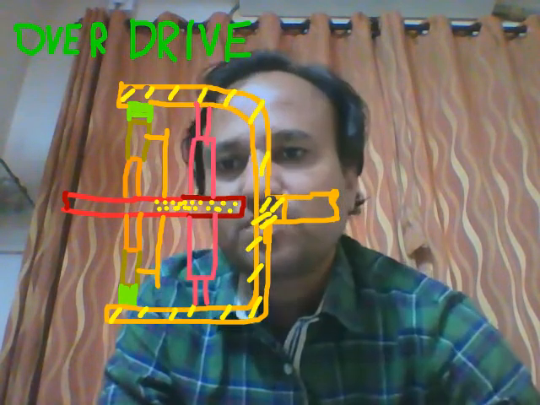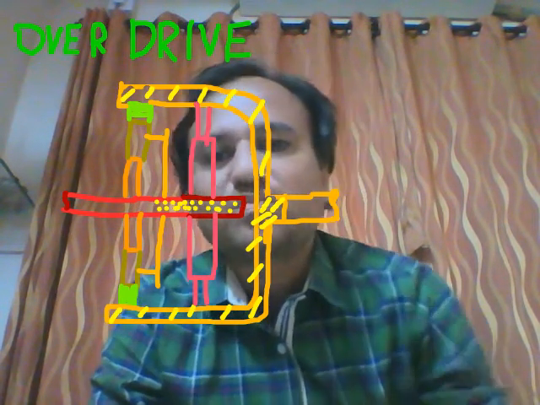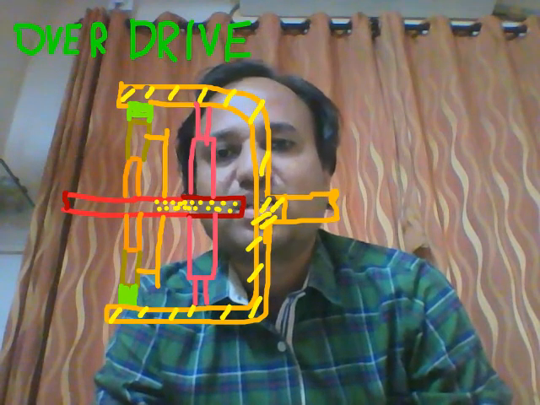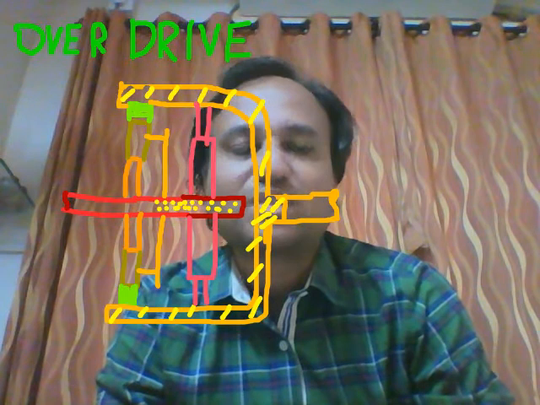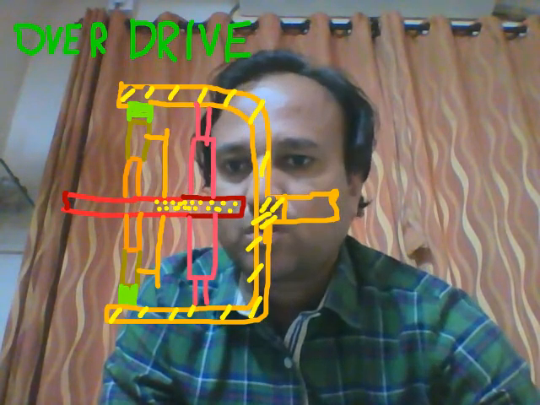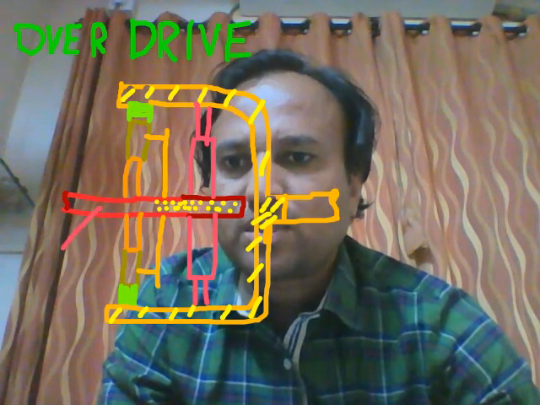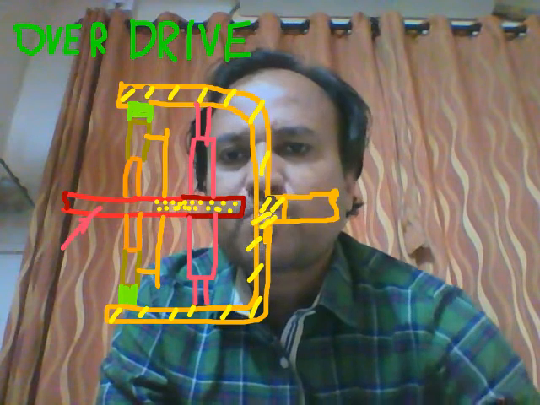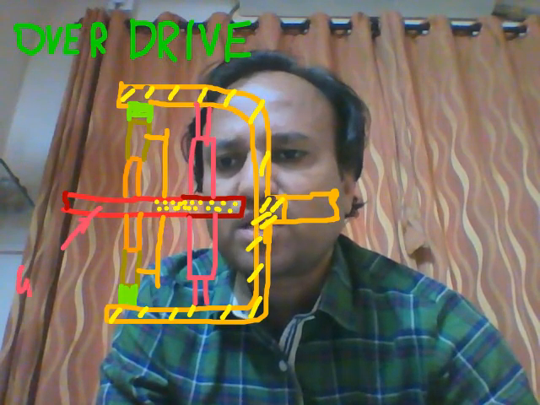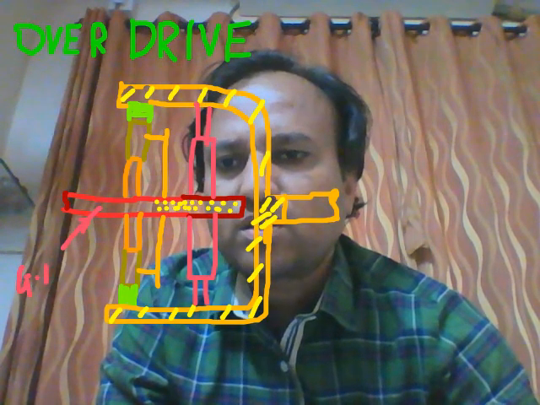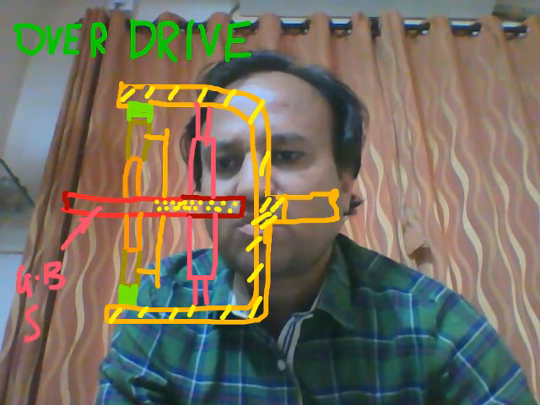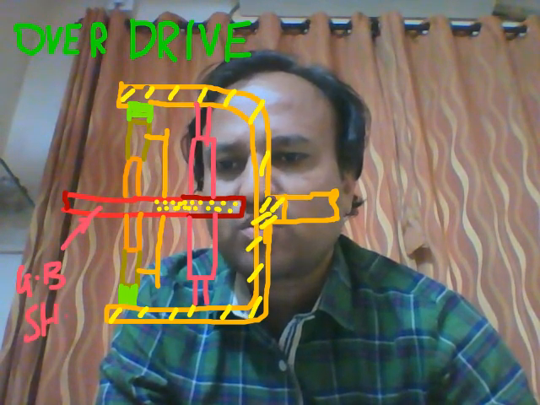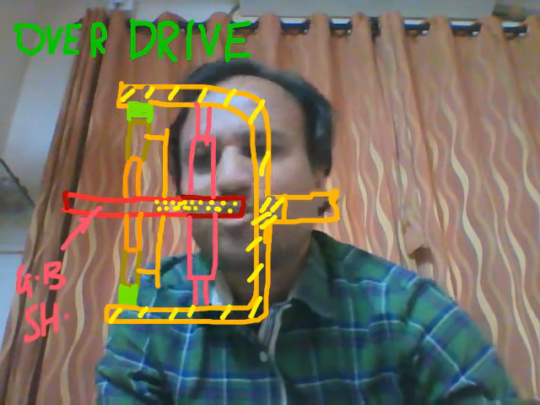Students, first we will discuss the constructional details of overdrive, then its function. This is the gearbox shaft, that is the main shaft of the gearbox, the output shaft of the gearbox.